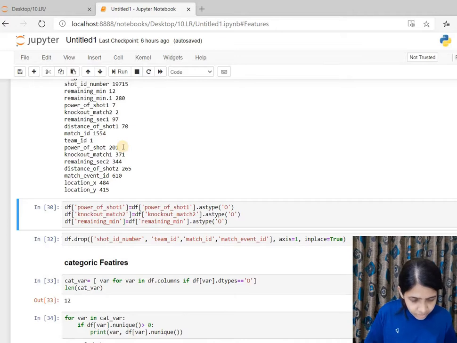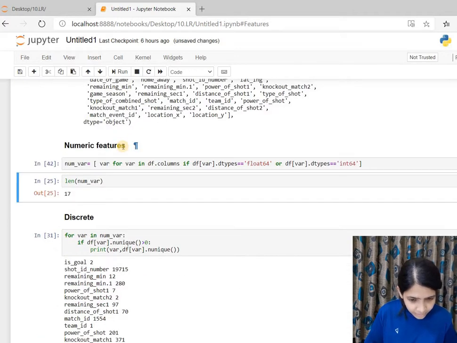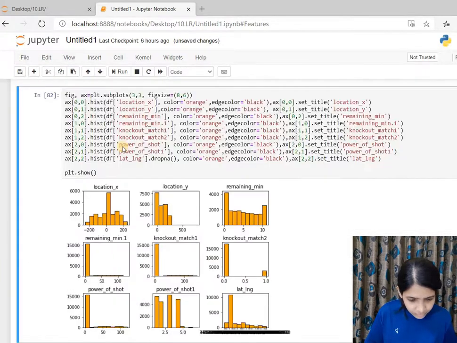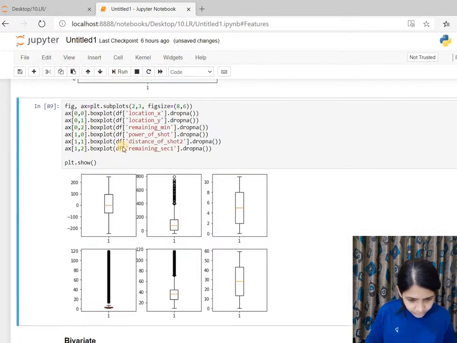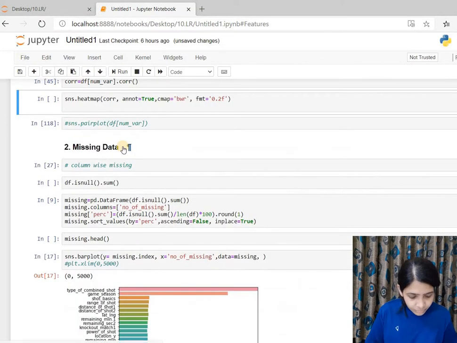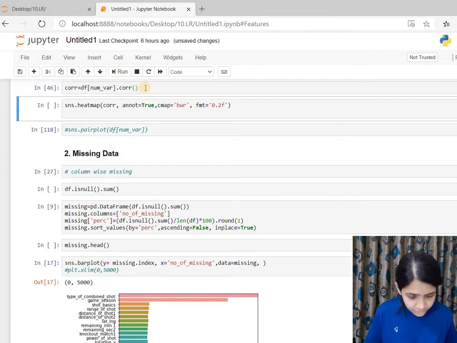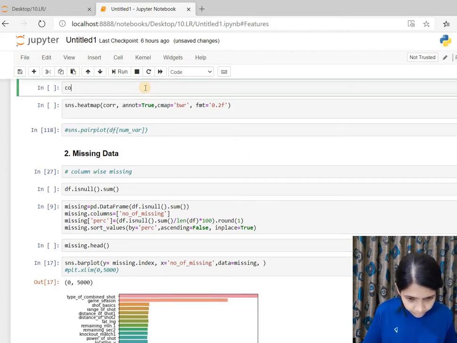I have dropped these, so I have to update the list again. Yes, so I have calculated the correlations of all the features.